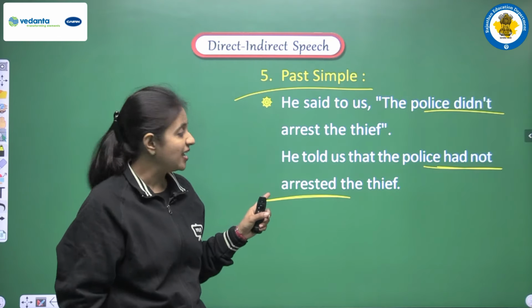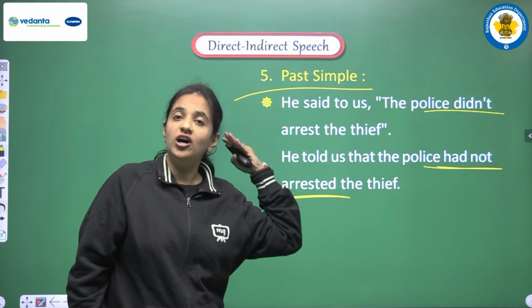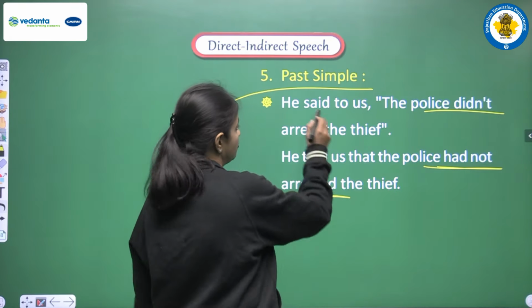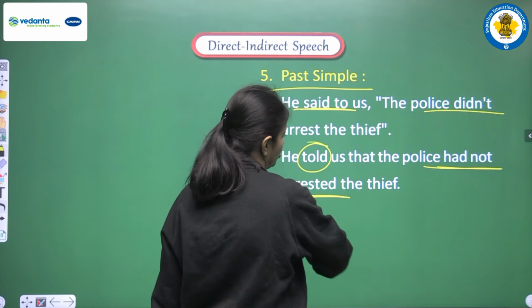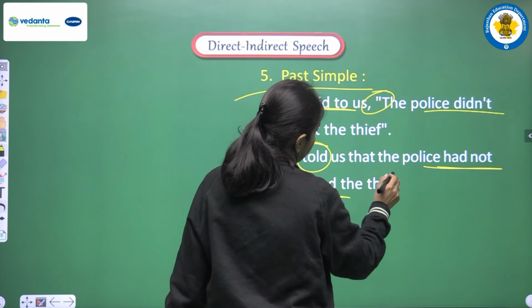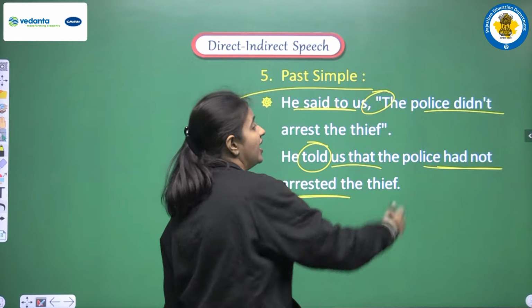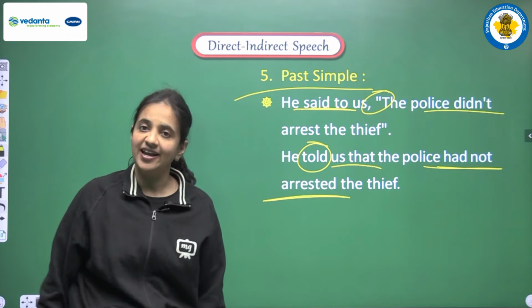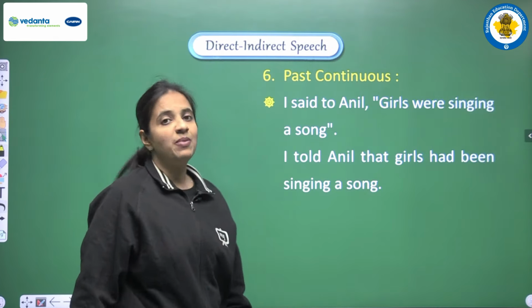Okay, and students, I am sure that you all are observing all the changes that we are doing, right? So first of all, said to is converted into told. In place of inverted commas, we are adding one conjunction, and then we are doing the changes in the tense. Okay, next is past continuous.